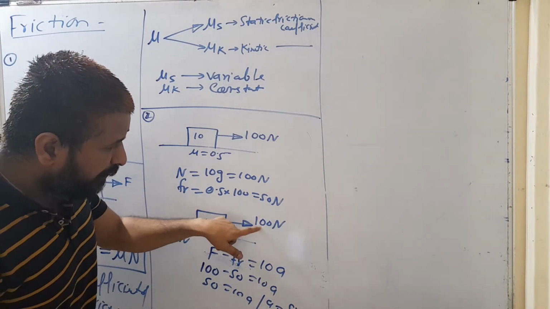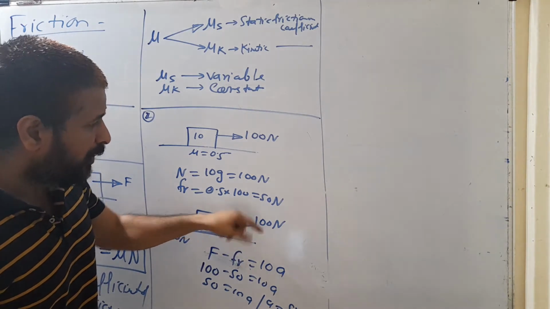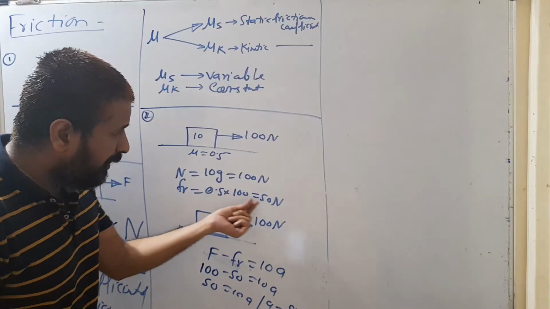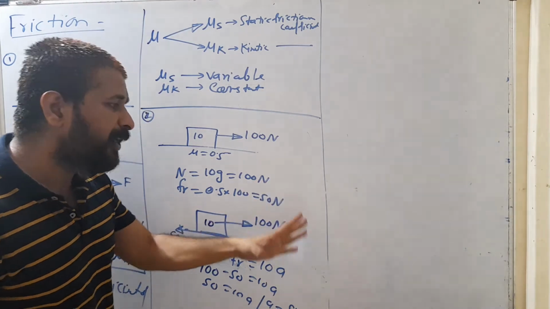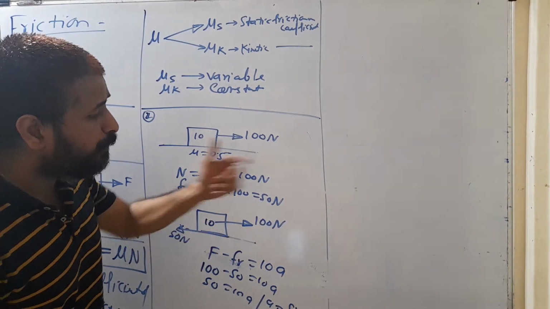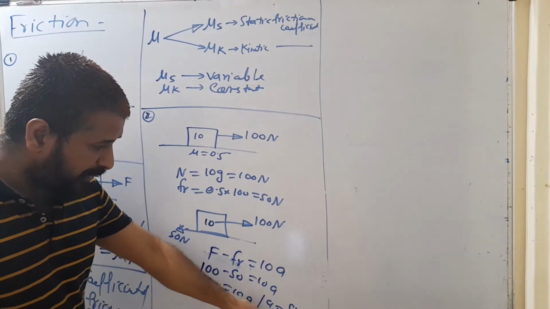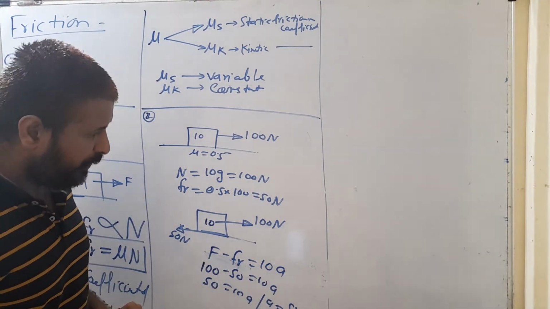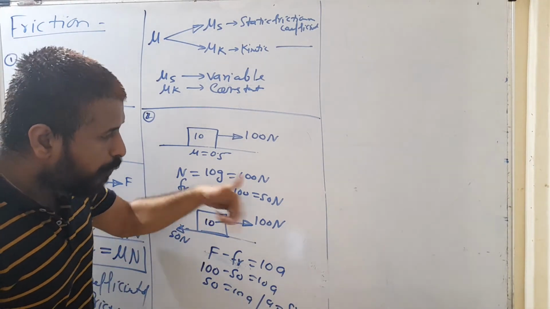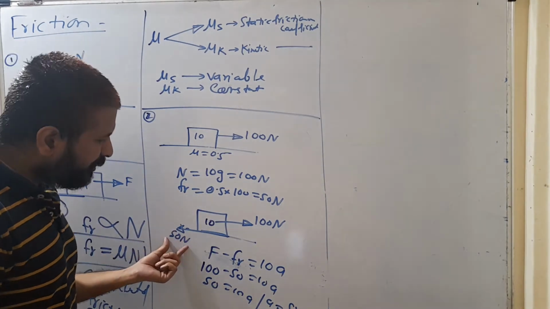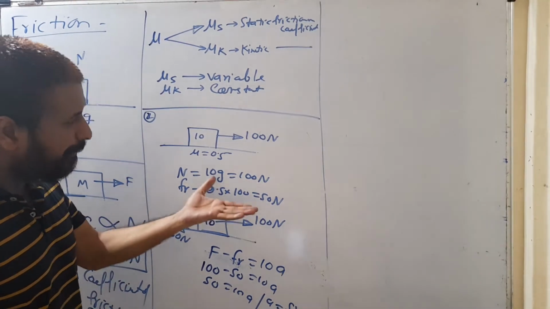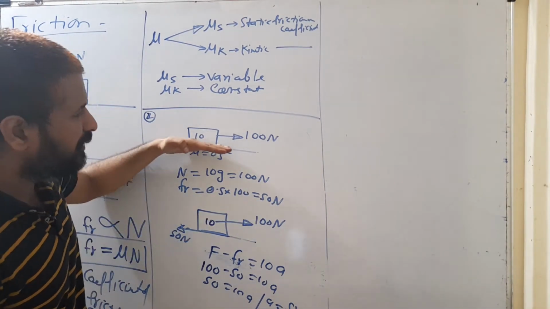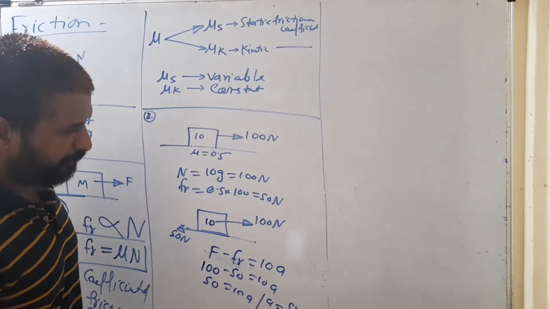अब इसको मैं 200, 500, 700, 1000 Newton कर दूंगा तो भी friction तो इसी फॉर्मूले से आएगा. Friction will always be 50 Newton only, even if you are changing this force to 400. In this case, what acceleration it is going to get? 5 meter per second square. If I am changing this force to 400 Newton, in that case also friction तो same ही रहेगा, because friction is at its limit. इससे ज़्यादा वो नहीं जा सकता for this surface या for this block.